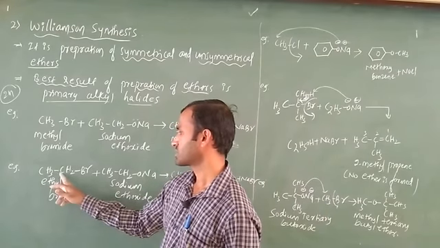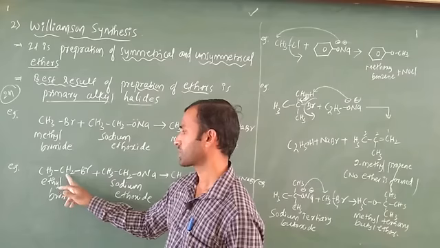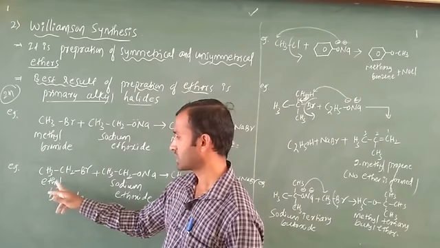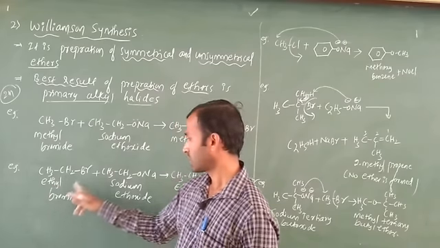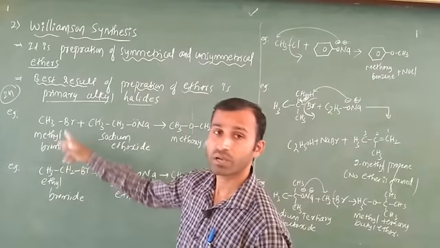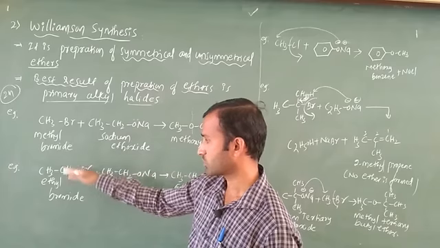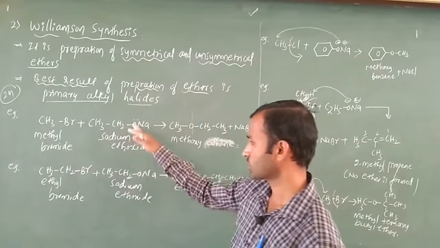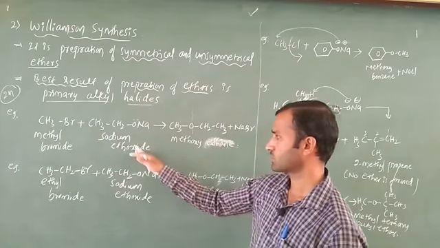Next is CH3CH2Br. This is also a primary alkyl halide only. What is the name of this one? Ethyl bromide. Again this can react with sodium methoxide. In this case only the primary alkyl halide group changes, but the remaining things are the same: sodium methoxide is there.